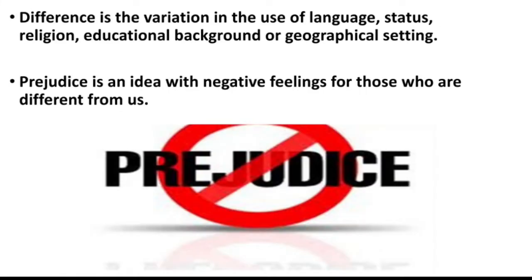Status means there's first class, second class, and third class. Lower people are grouped in the third class, middle people in the second class, and people who have money, wealth, who are rich, are grouped in the first class. So differences have been grouped in many aspects.